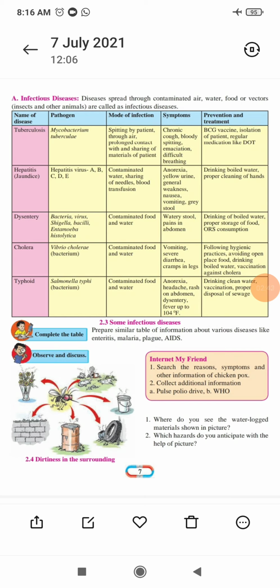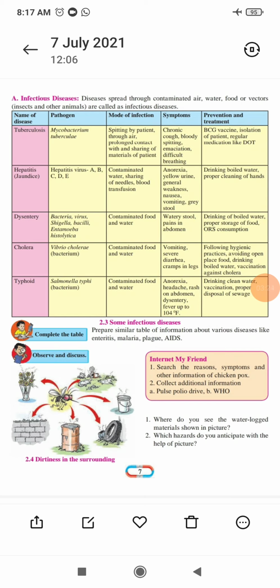Then the fourth one is cholera, that is Vibrio cholerae, a bacterium. The pathogens are there. Here also contaminated food and water, with the help of which you get infected and get cholera. Now how can you identify cholera? First, vomiting and severe diarrhea. More and more diarrhea will be there, the stool will be totally watery. Now cramps in legs. You will feel more and more cramps, not in a proper condition to walk. There will be more leg pain in this condition.